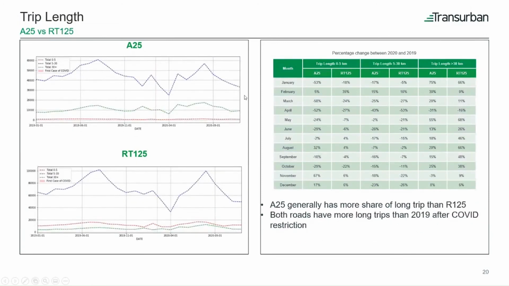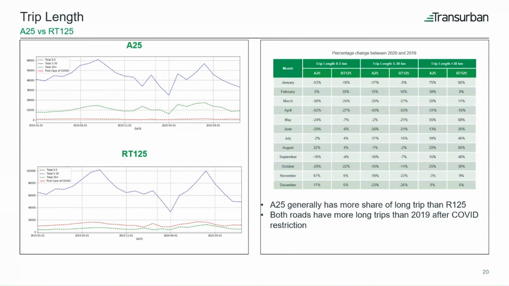The final attributes that we'll be looking at is the trip length. Again, we are grouping it into 3 categories. A25 has more long trips when comparing the green line on both graphs, even more than the short trips, the red line in the first figure. This makes sense because typically toll road attract external traveler to use the facilities.